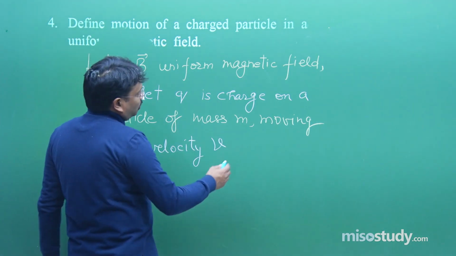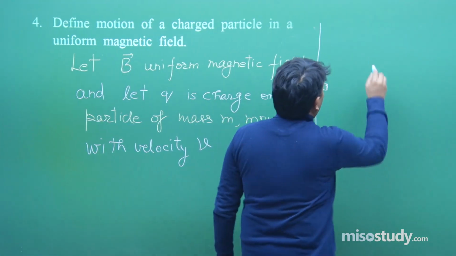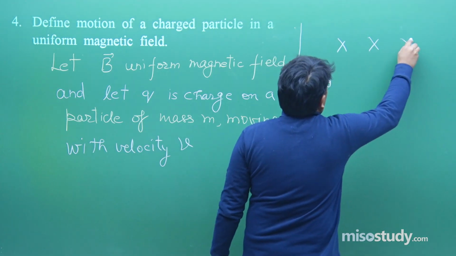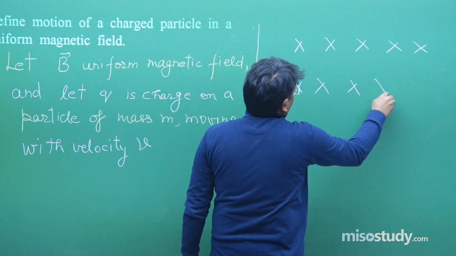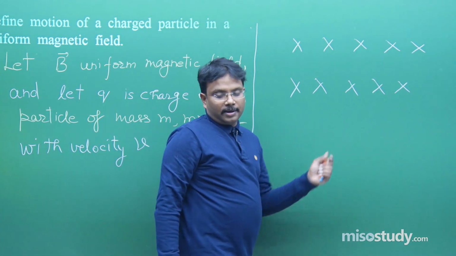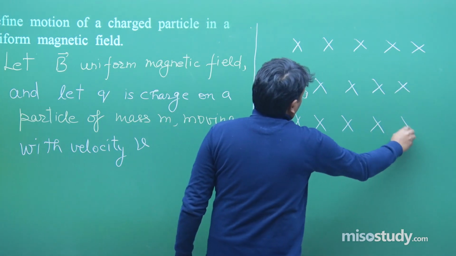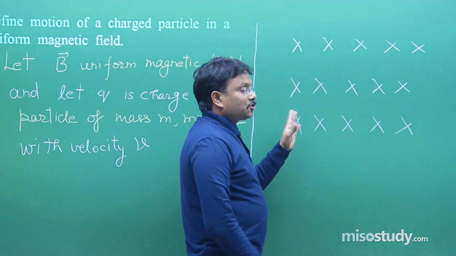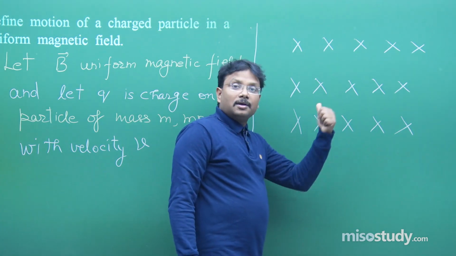and for the diagram, you should plan the diagram like this. This way you can keep on drawing the diagrams. Fine. What exactly it's showing? Magnetic field perpendicular to this green board, inside.